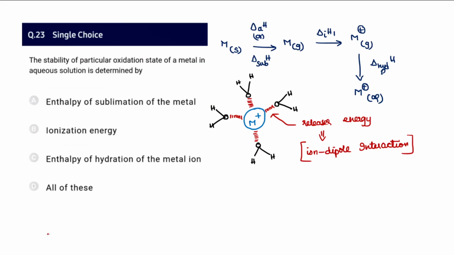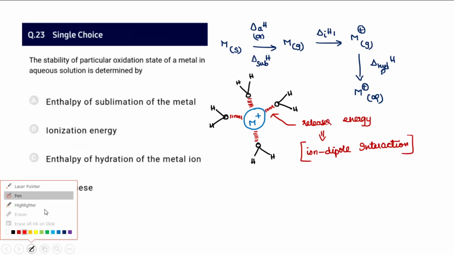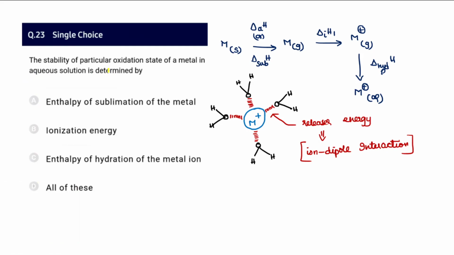Question number 23: the oxidation state stability in aqueous solutions is determined mainly by all these factors. Solid to gas conversion will happen and gas to aqueous conversion will happen. So the energy spent is the atomization enthalpy or sublimation enthalpy. Then removal of electrons needs the ionization energy, and the next one is hydration energy. Almost all of these are utilized for it. Therefore option D appears to be the correct one.